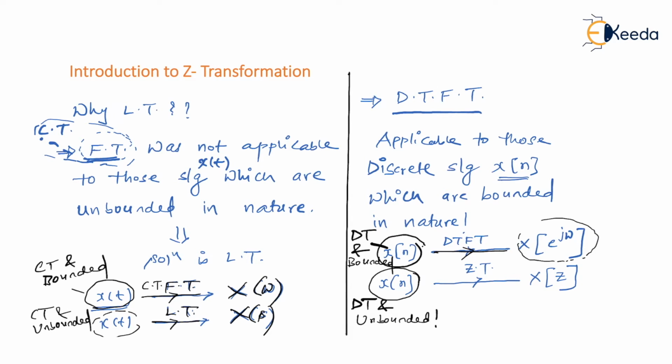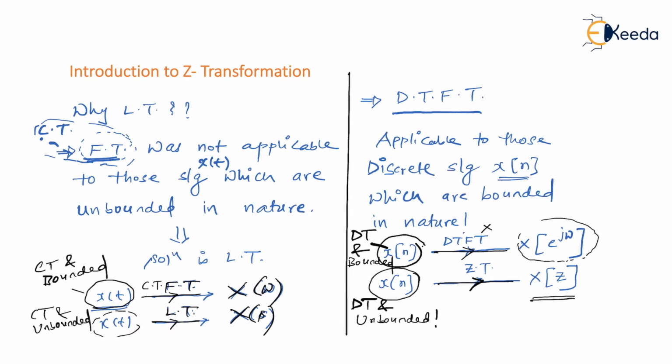Similarly, when your signal is discrete in time but unbounded in nature, then we know that DTFT fails. So we go for another tool called Z transformation, which is the chapter we are now going to start with, and after transformation it is what we call X of z.